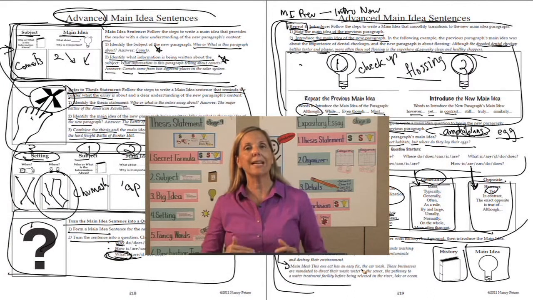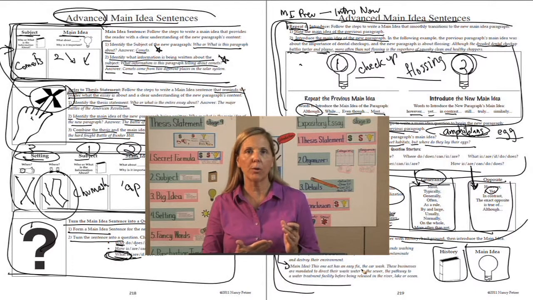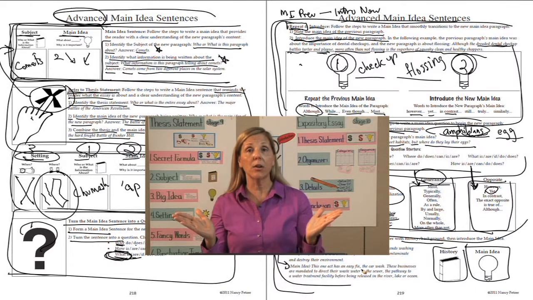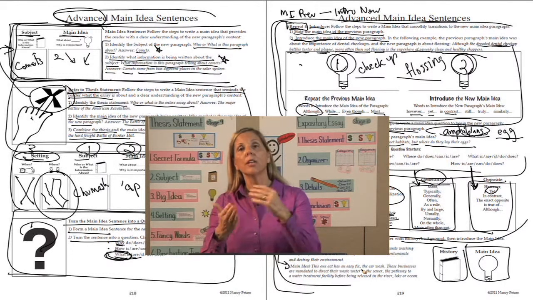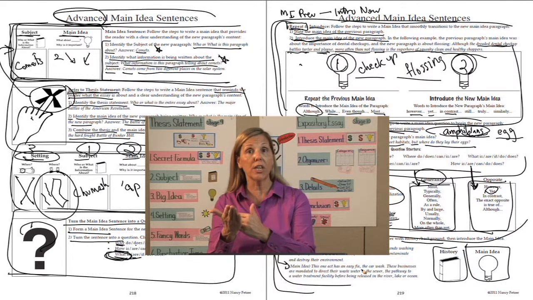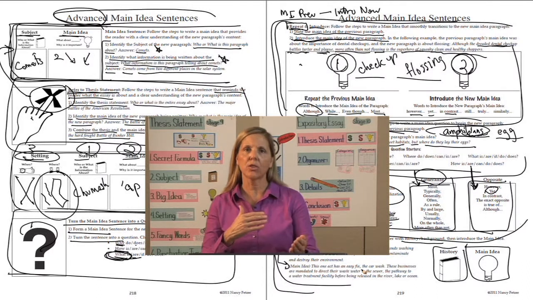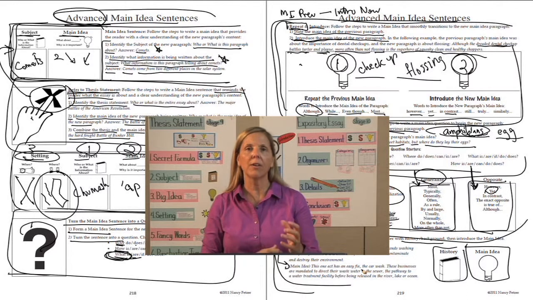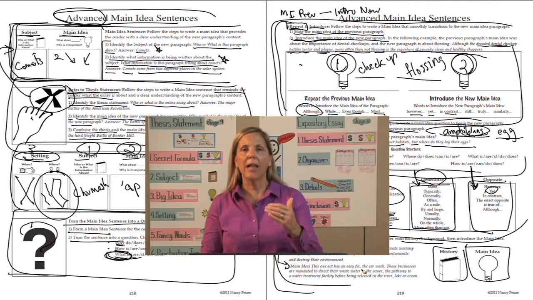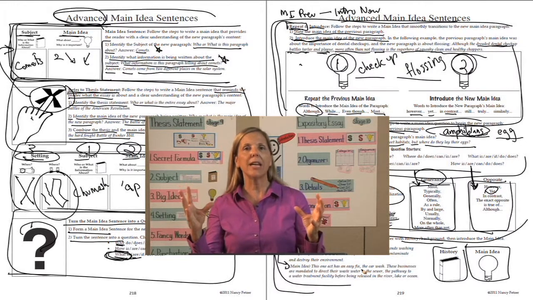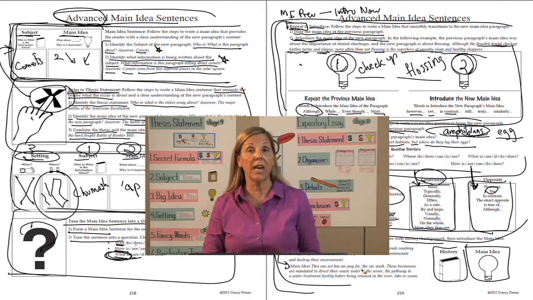These are different techniques that you can use to begin your main idea paragraphs for your students who are ready to add these different tools to their informative explanatory writing. Once they can start their main idea paragraphs, decide if they need a definition, they can describe or list and draw their details, and also decide if they need details to back up information in their paragraph. Once they have all that down and they can easily write their main idea paragraphs, I suggest that you then start teaching these different techniques where they can begin their main idea paragraphs with even more sophisticated sentences.